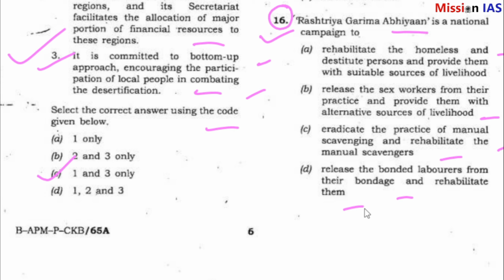So question number 16 answer is C. Eradicate the practice of manual scavenging and rehabilitate the manual scavengers.